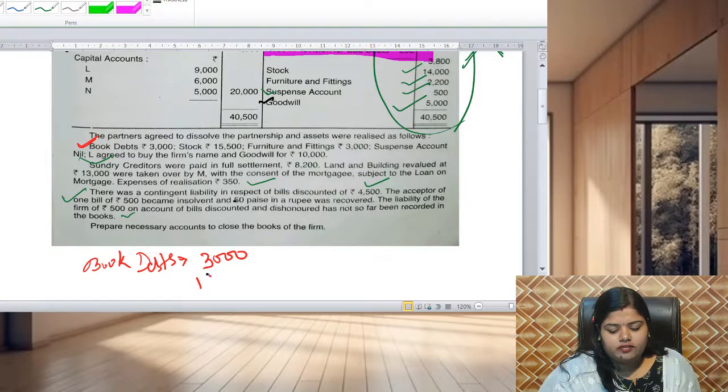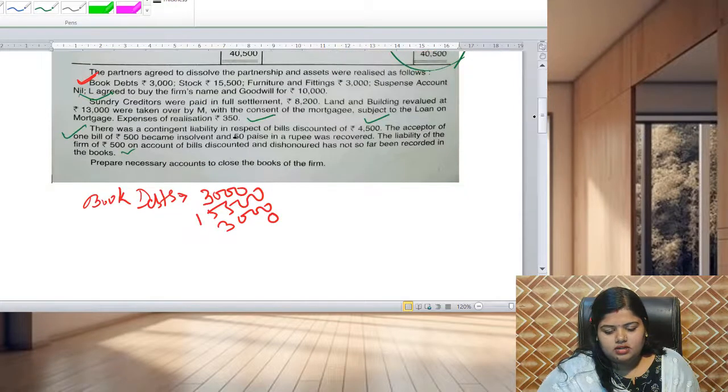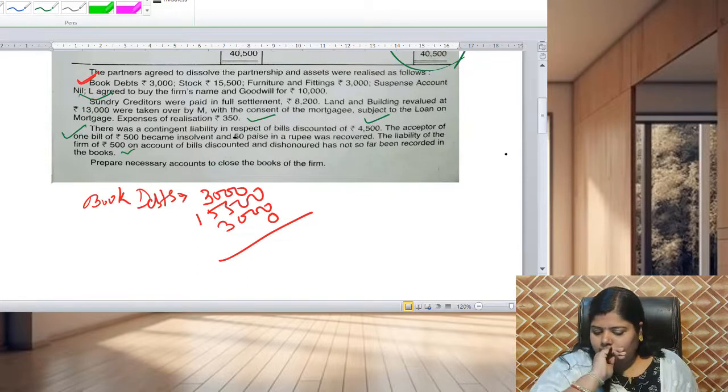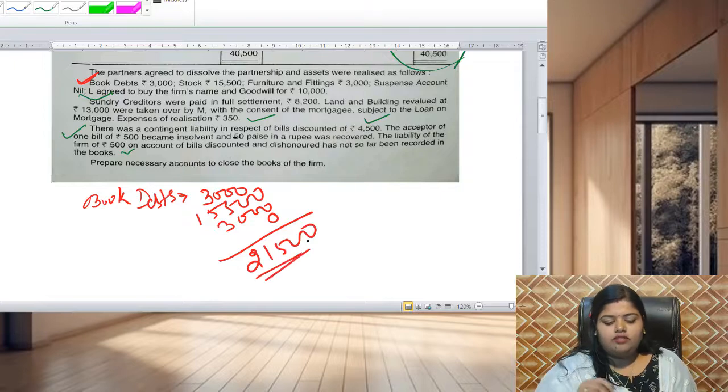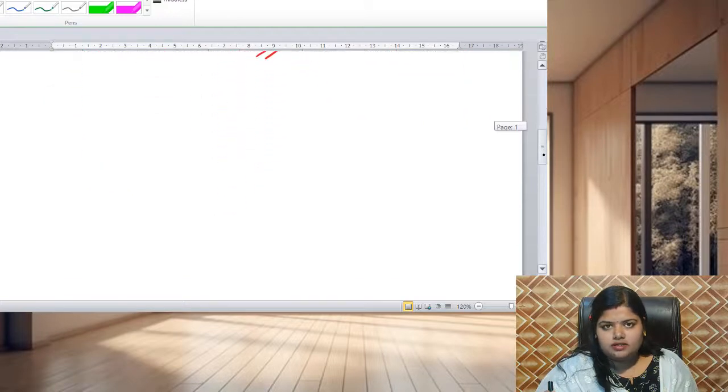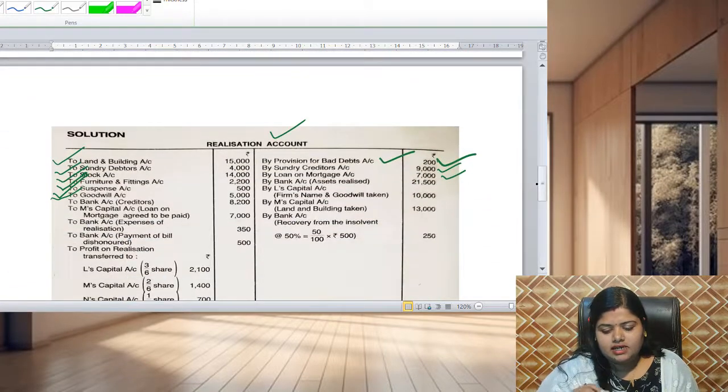From stock we get 15,500, from furniture 3,000, from suspense account 0. Totaling this we get 21,500. It will be treated as cash or bank, because we have realized this amount from the market and from outsiders.